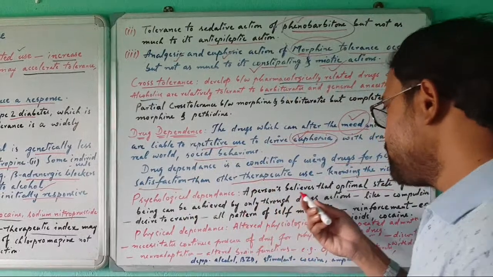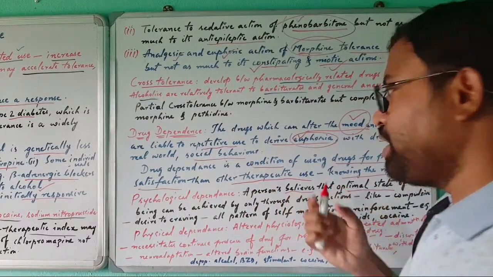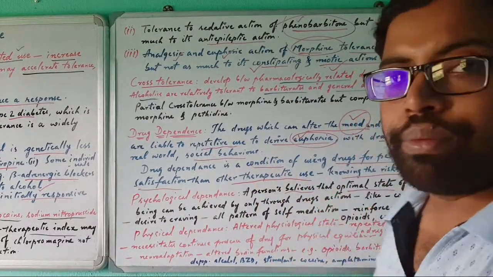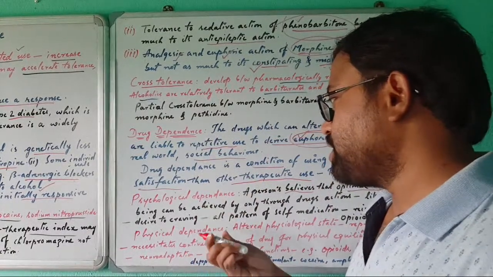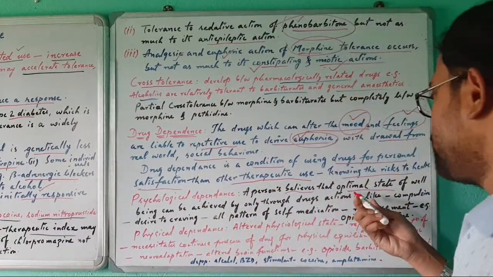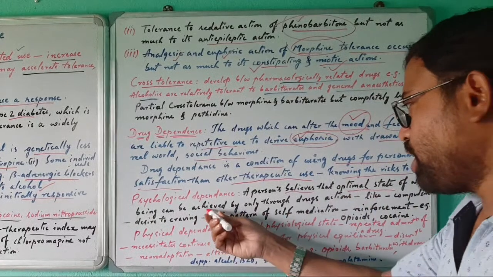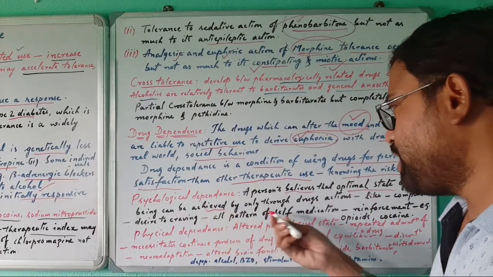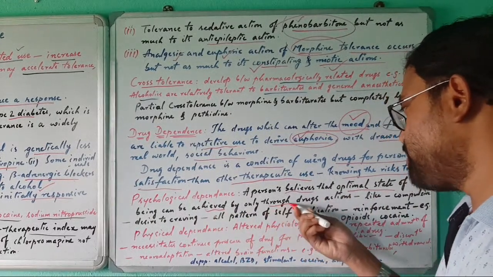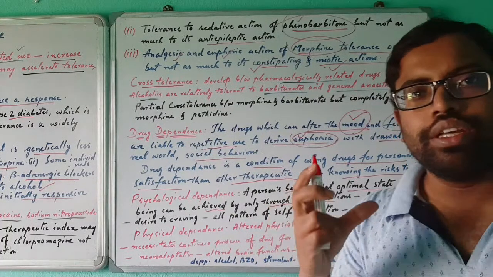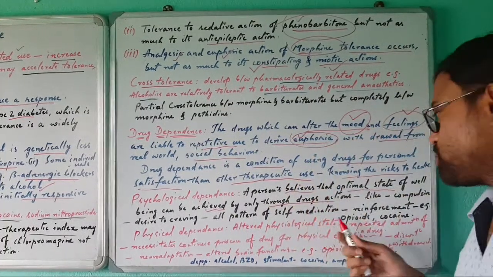He believes that health will be good through drug use only.